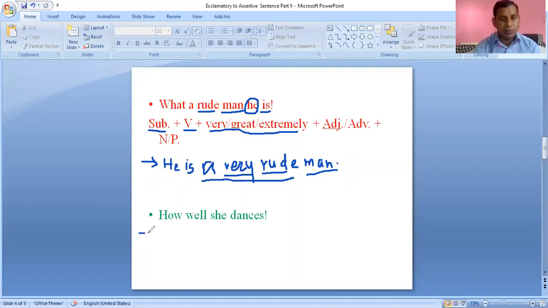So let's move towards the next sentence. Our next sentence is: how well she dances. Now see, here also we have to take our subject first, and our subject is she. Then we have to use the verb. So what is the verb in our sentence?